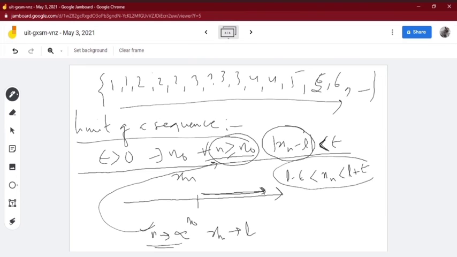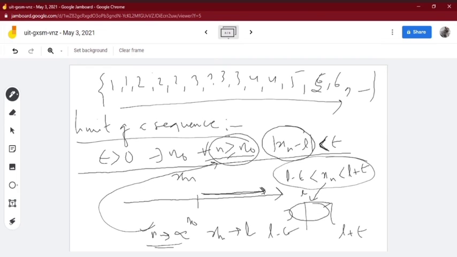That means whenever you go to the neighborhood, suppose this is L, then this neighborhood is L minus epsilon and L plus epsilon. Then this xn lies in this neighborhood when n is very large. It increases towards infinity. Whenever n goes towards infinity, it is increasing. N is greater than or equal to n0. Then this xn lies in this interval, that is the epsilon neighborhood of L.